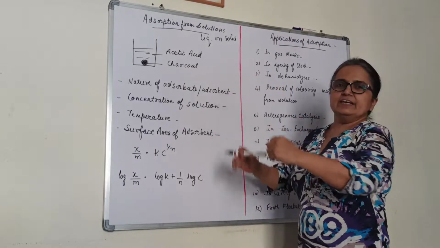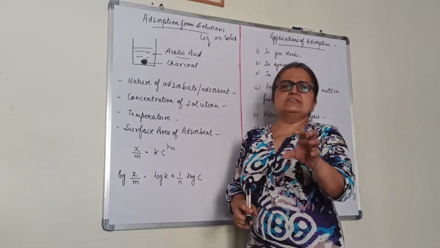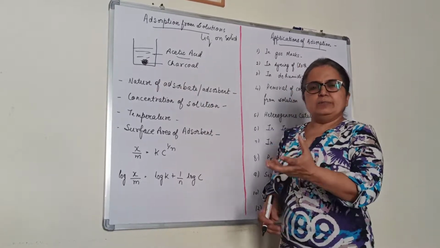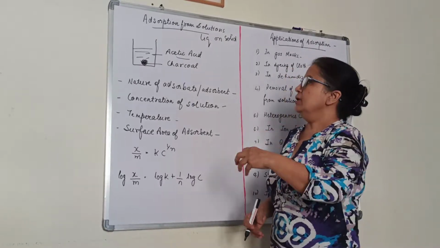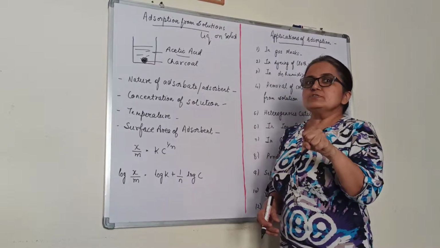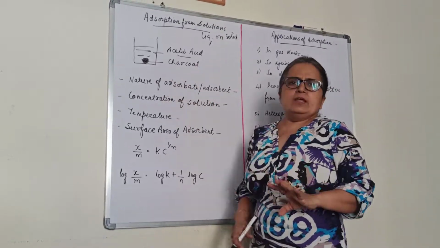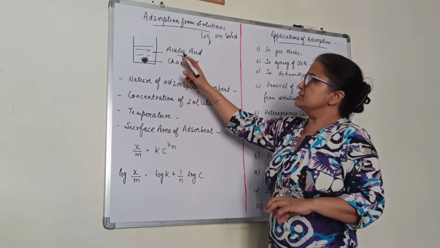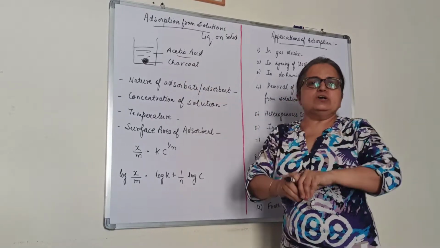Say we take a container. In that container we have taken acetic acid solution, and charcoal is kept, animal charcoal or some form of charcoal, wood charcoal, in powdered form. Of course you know the rate of adsorption will be more if it is powder, that we take. So after some time what we find is acetic acid from the solution gets adsorbed onto the charcoal.